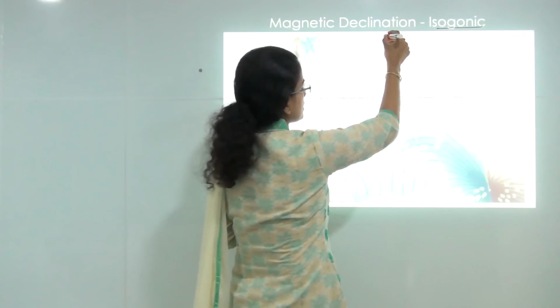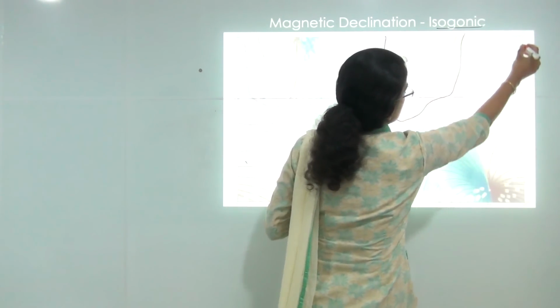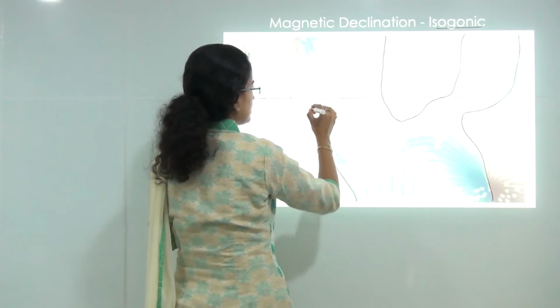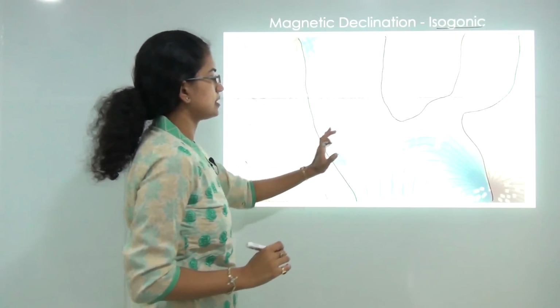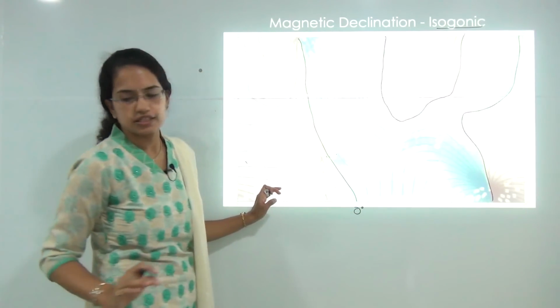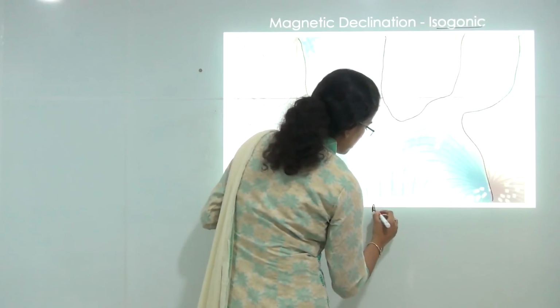Now you can see the green line here. This is one of the lines, this is another line, and you have the third line here. All these three lines are the lines of zero magnetic declination, or no magnetic declination, and these are known as agonic lines.